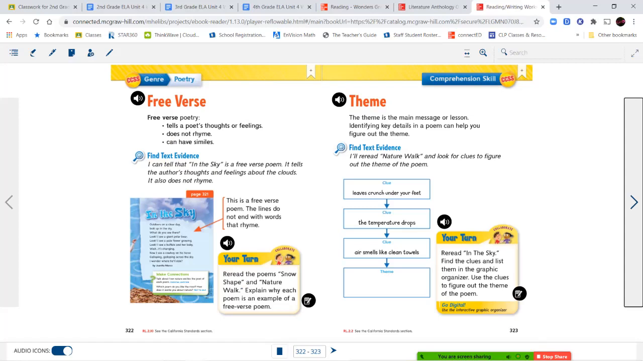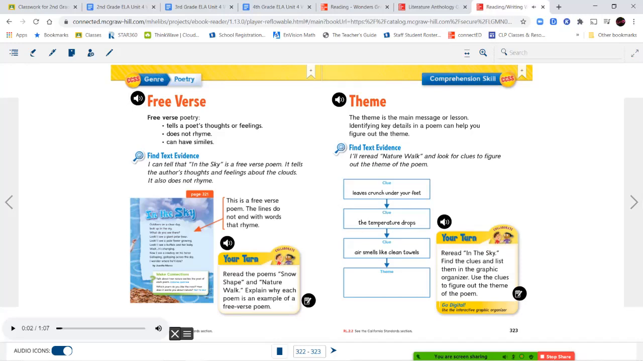Okay, so let's go ahead and start reading about free verse poems. And that's what a lot of the poems we've read so far fall into. Remember, we said a free verse poem doesn't need to rhyme, it doesn't need to follow a specific pattern. Free verse poetry tells a poet's thoughts or feelings, does not rhyme, can have similes. Find text evidence. I can tell that In the Sky is a free verse poem. It tells the author's thoughts and feelings about the clouds. It also does not rhyme.